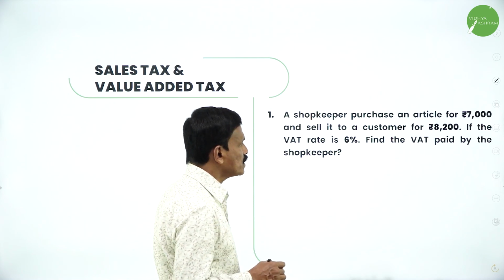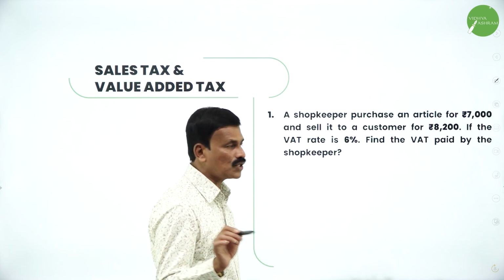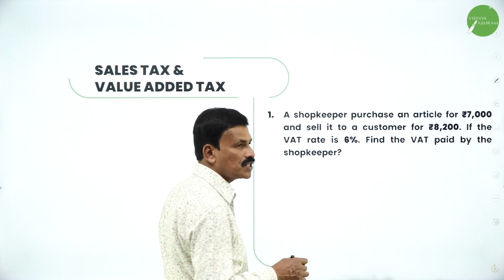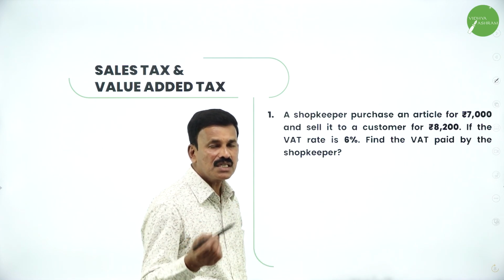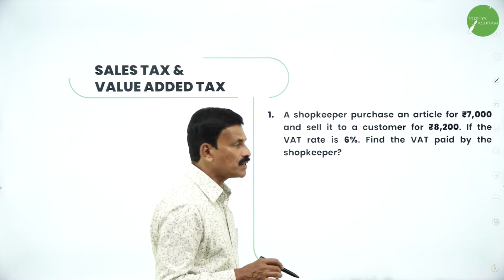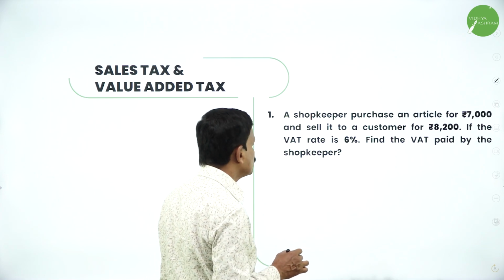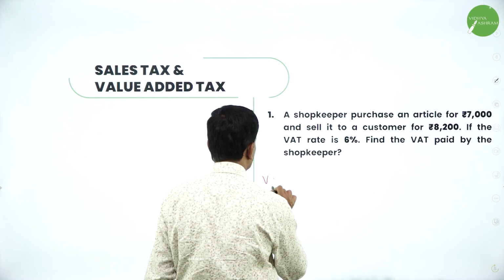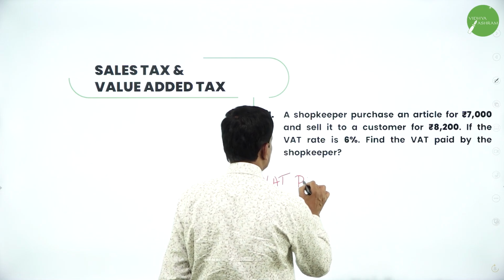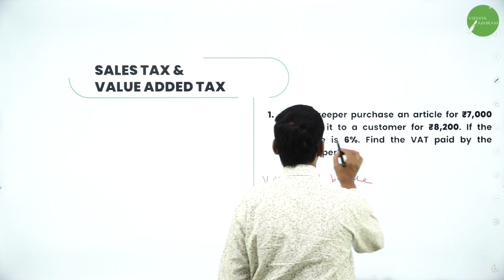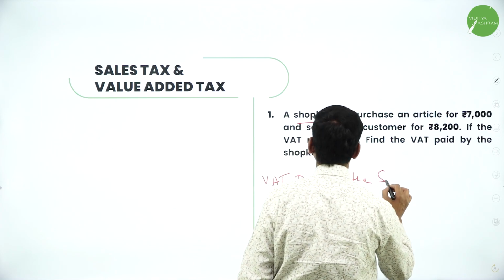So, you purchase for 7,000 and sell it for 8,200. So, what is to find out? The VAT paid by the shopkeeper.